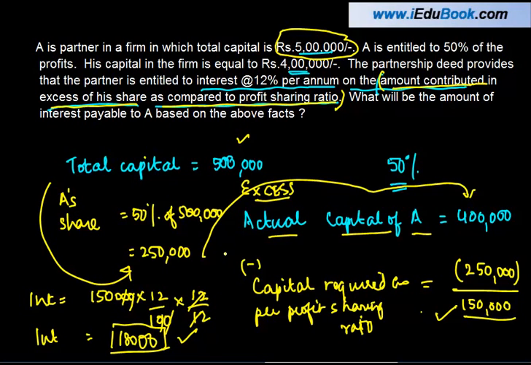So it's very simple basically, right? What did we do? We find out what is the excess capital contributed by the partner, which is actually nothing but the actual capital minus the required capital. Once this is known, then we just apply the interest rate to this and calculate the amount of interest payable to the partner on capital.